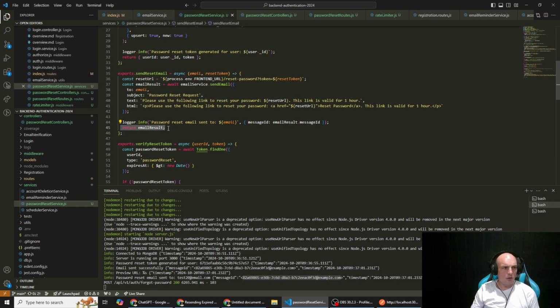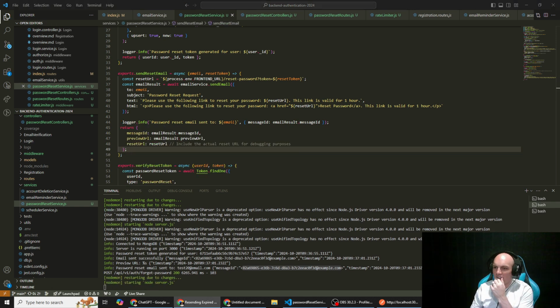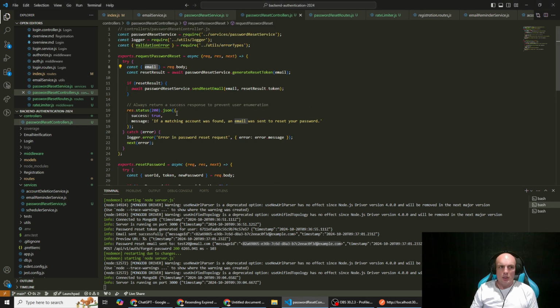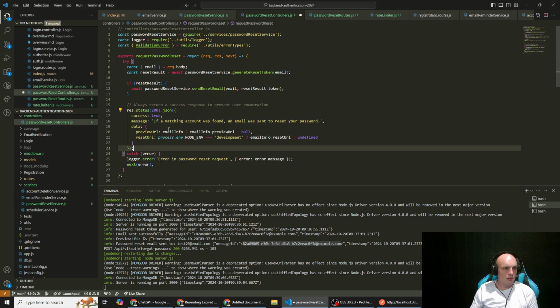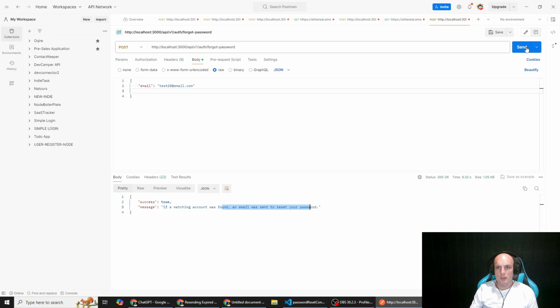It's changed quite a bit of the code. I thought it was just adding one thing. And then in our controller, we just also need to adjust for that. So in our controller, request password reset. We've got our success true. So we're just going to replace this response. Do that. Okay, that works. Now, send that.